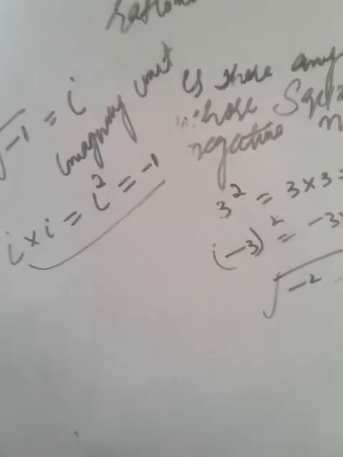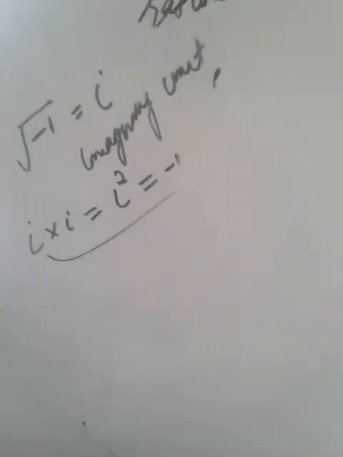I will just write the definition of a complex number, and we will take this definition to further conceptualize it.